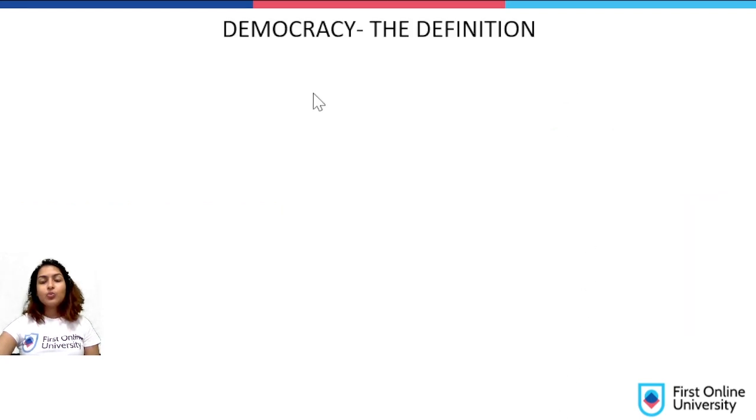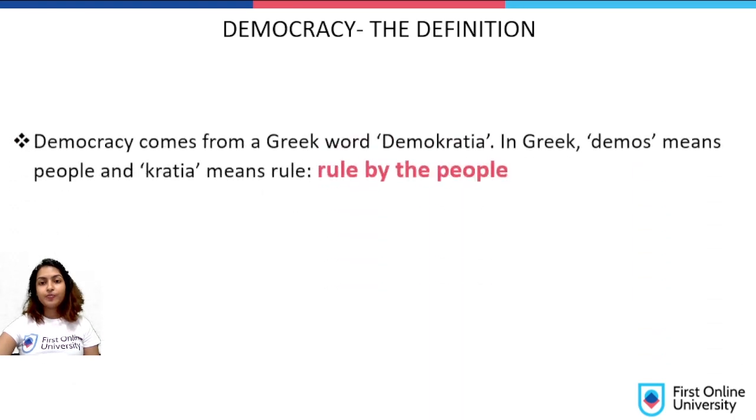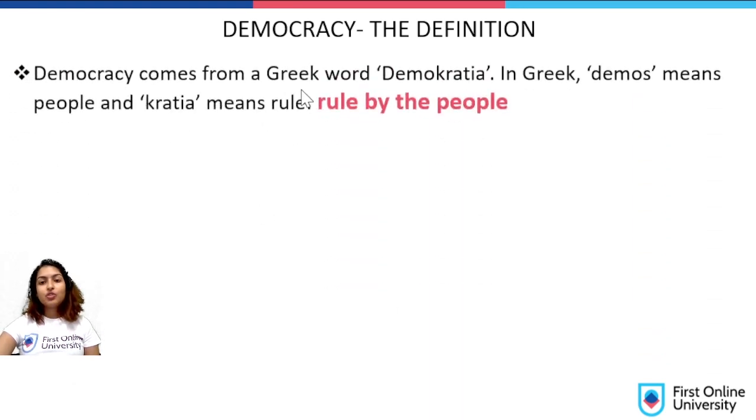So let's first deal with democracy, the main definition of it. Democracy comes from a Greek word, demokratia. In Greek, demos means people and kratia means rule. So combining these two becomes rule by the people.